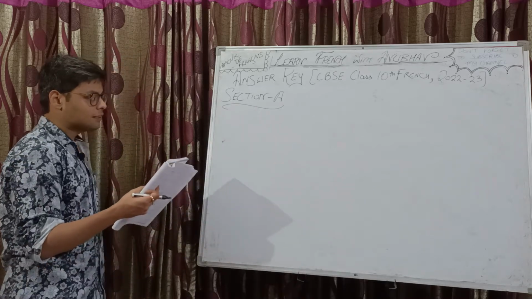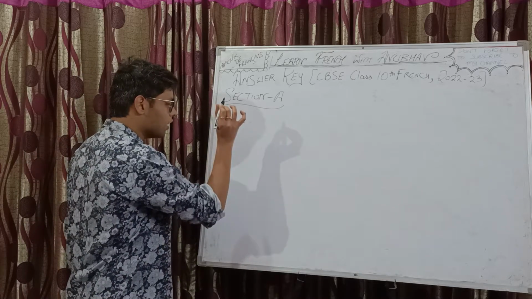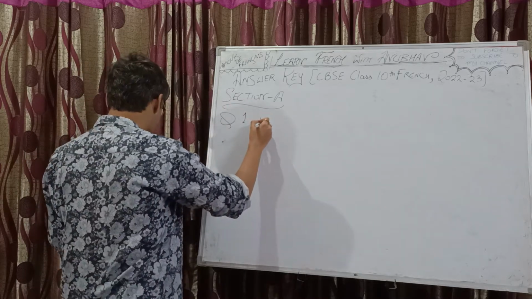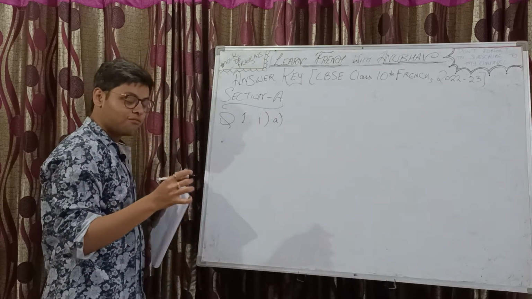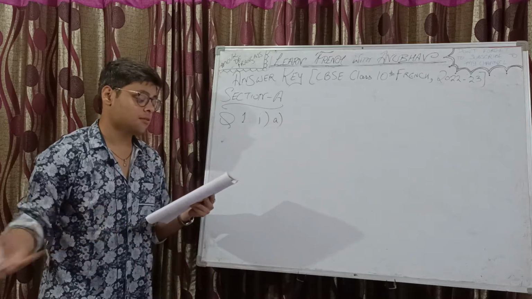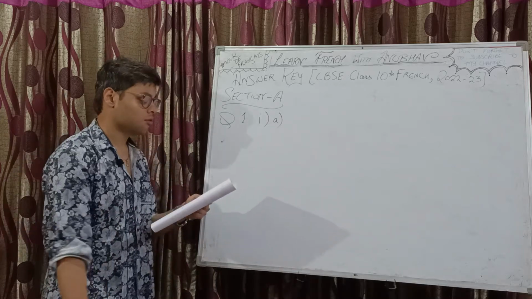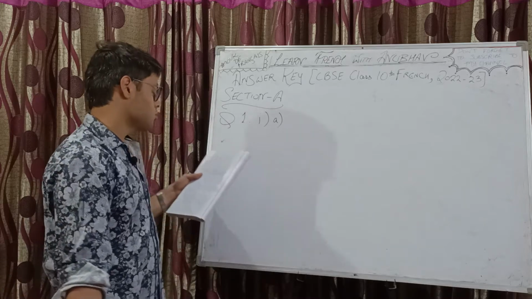So, first question number. Numbering you need to take care of. Question number 1, part 1, A part. Be careful while numbering. Quels sont les effets négatifs des médias sur des adolescents? What are the negative effects of media on the adolescents, on the teenagers?